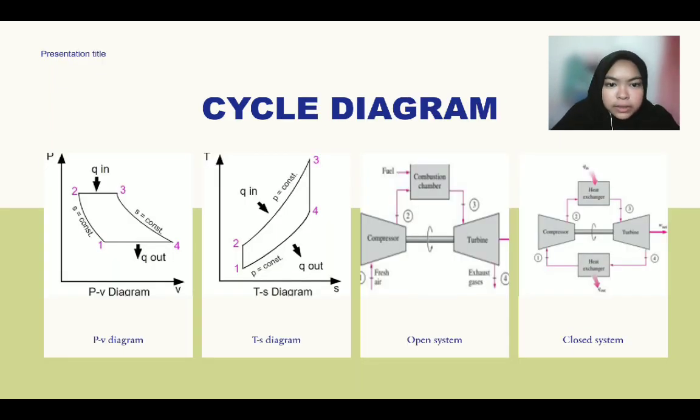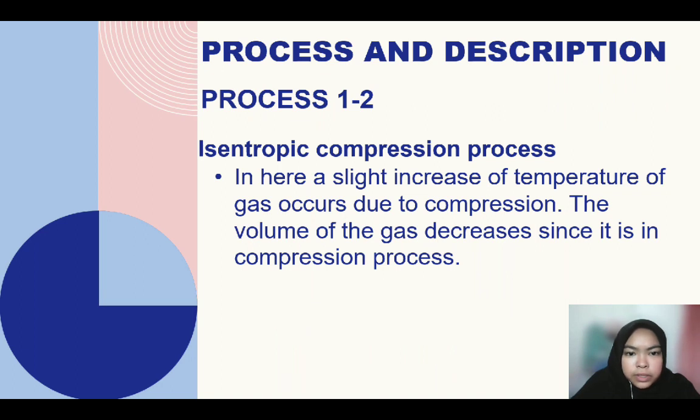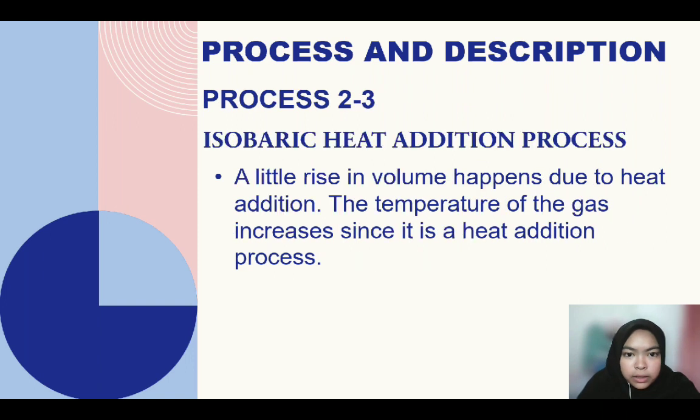For the cycle diagram, process 1-2 is the isentropic compression process. Here, a slight increase of temperature of the gas occurs due to compression. The volume of the gas decreases since it is a compression process. Then process 2-3 is the isobaric heat addition process. Here, a little rise of volume happens due to heat addition. The temperature of the gas increases since it is a heat addition process.